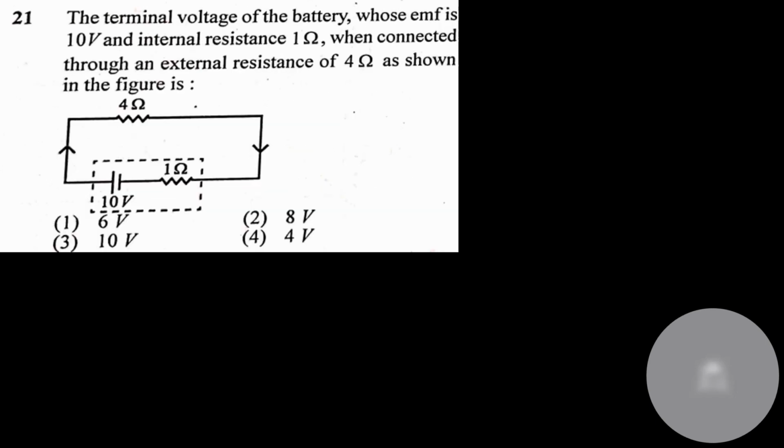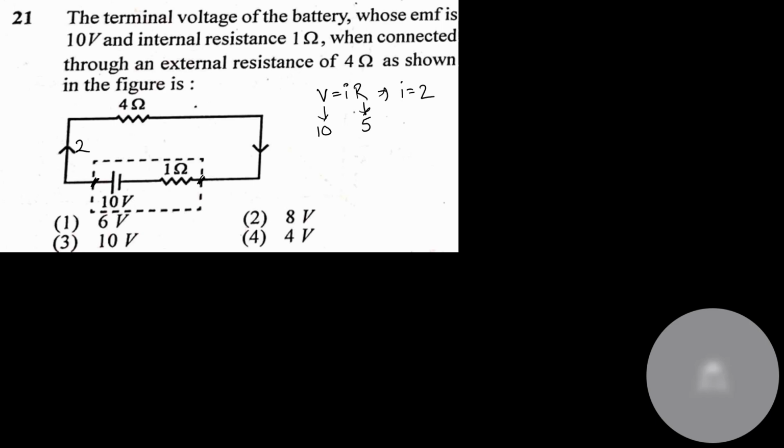Terminal voltage means potential difference between this point and this point. Let's apply V is equal to IR. V is given as 10. I don't know. R is given as 4 plus 1, 5. So from here I'll get I is equal to 2. So current in the circuit is 2 ampere.